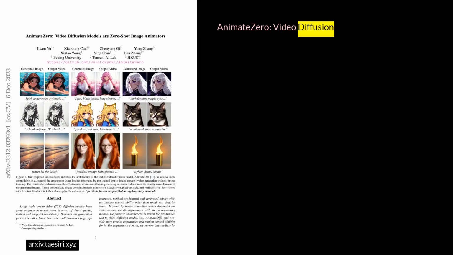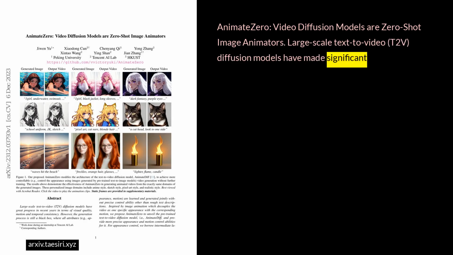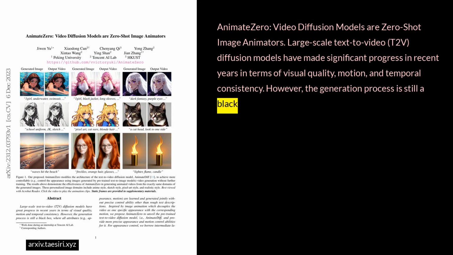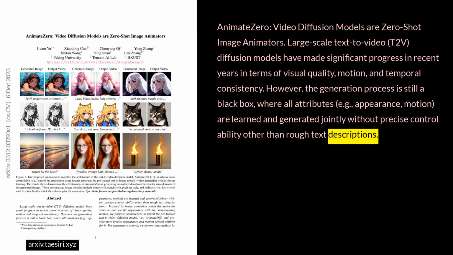AnimateZero: video diffusion models are zero-shot image animators. Large-scale text-to-video (T2V) diffusion models have made significant progress in recent years in terms of visual quality, motion, and temporal consistency. However, the generation process is still a black box, where all attributes, for example appearance and motion, are learned and generated jointly without precise controllability other than rough text descriptions.